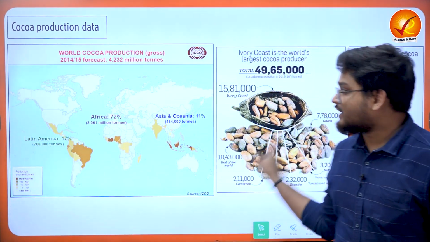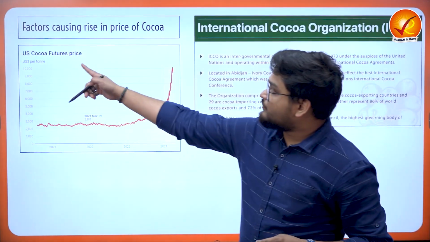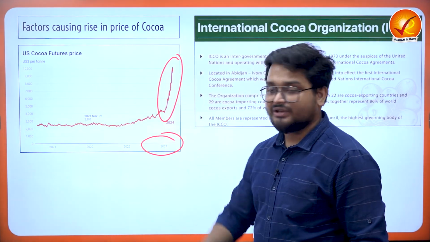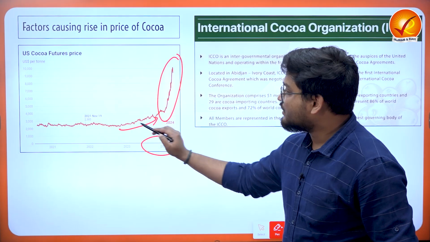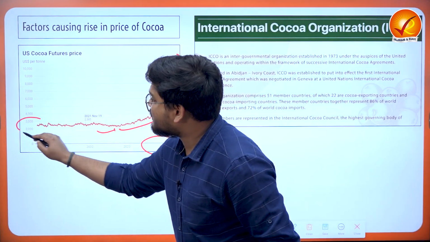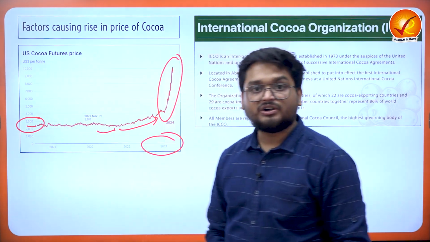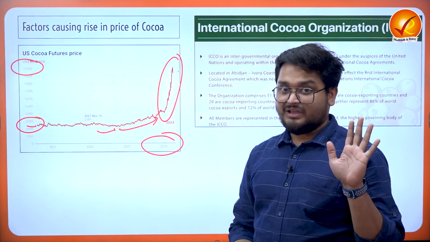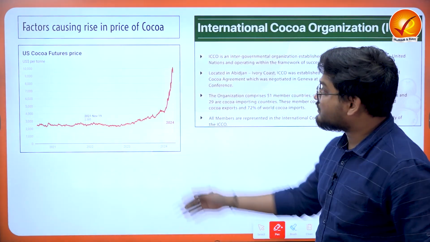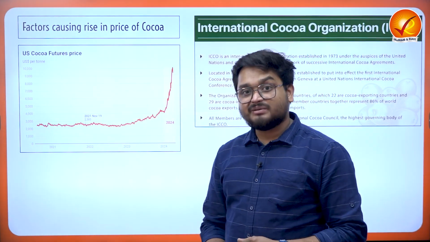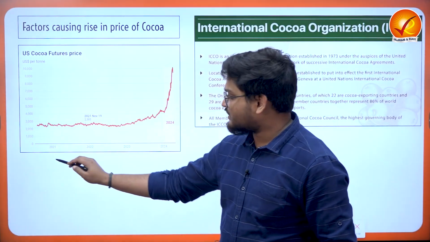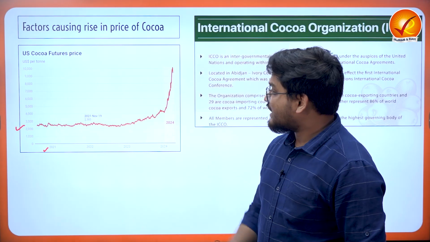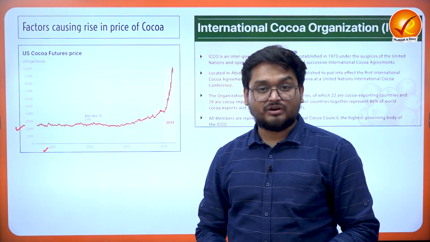Now, we have to understand that recently, the prices of cocoa have risen sharply. Over the last two to three years, the prices have increased substantially, where they were stable at around $3,000 per ton of cocoa beans. Right now it has skyrocketed to around $10,000. This is not a joke. According to recent reports, the price of cocoa, which was stable from 2021 onwards at around $2,000 to $3,000, is now at around $10,000 per ton.